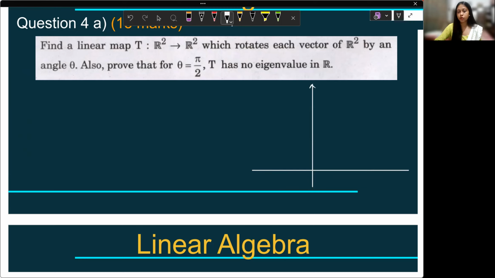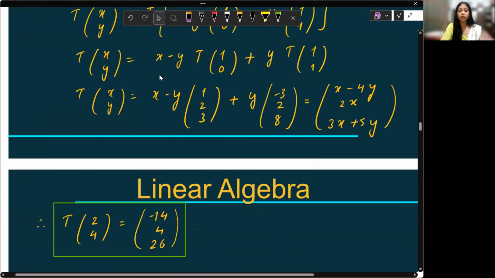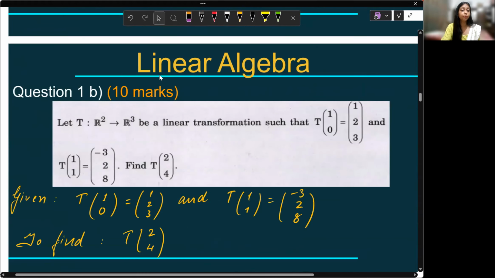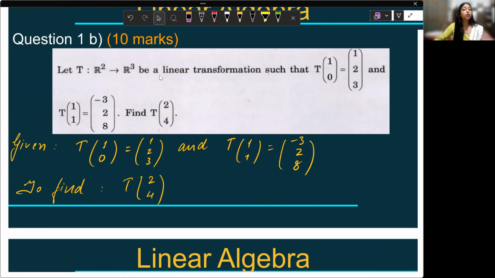What does the question say? You want to find a linear map from R2 to R2, which rotates each vector of R2 by an angle theta. You can associate this with the question we have done earlier, the second question, actually first B. The question was to find a linear transformation of a vector, given that on two vectors it works like this.